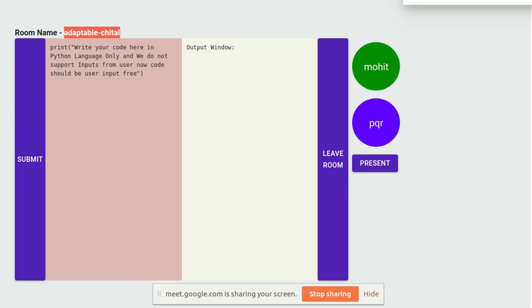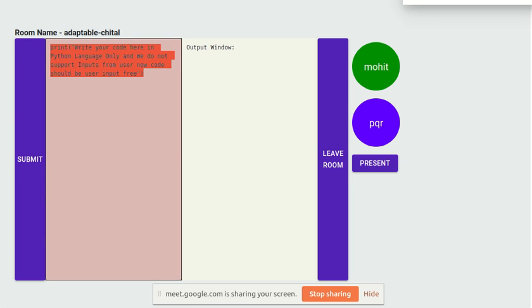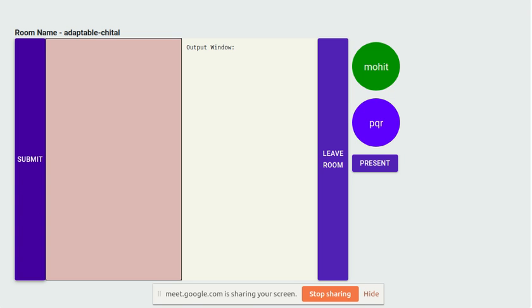Since I am the teacher, I have access to control who can edit the code on this code editor. It will be like a blackboard in an offline classroom. Suppose I am right now teaching a print statement in Python. One more thing, our code editor will only support Python code, since this is a very basic version that we have created. So I am writing print 2 plus 3 and I will submit my code. My output will be shown on the output window.